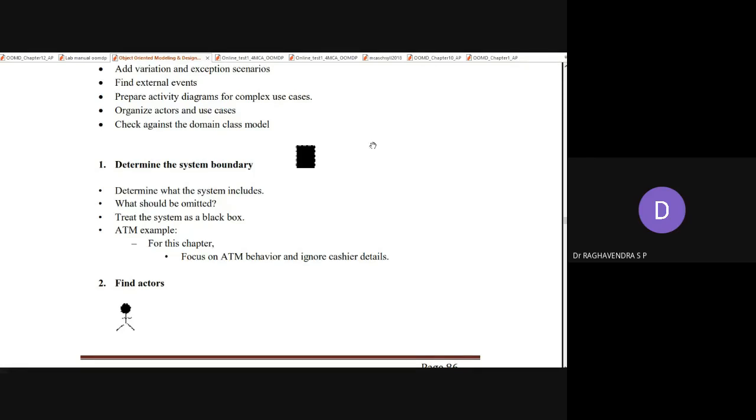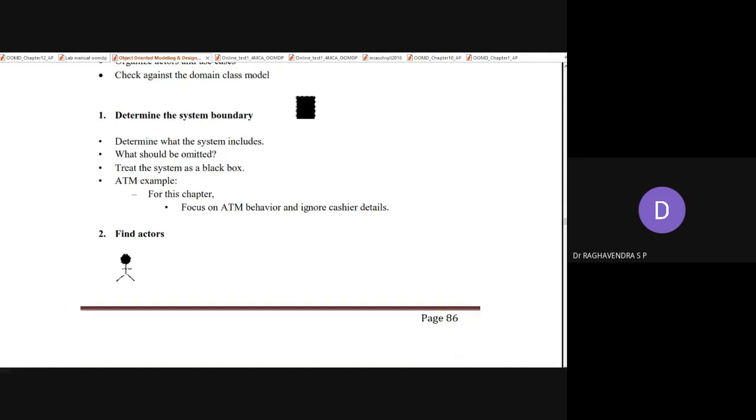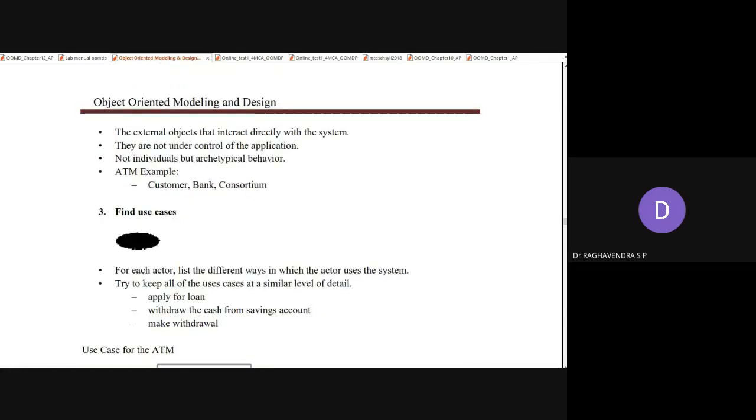I have admitted. The next one, we have to always consider the behavior of the ATM machine, not a cashier, because the cashier is a legacy concept. So next, once you identify the boundary, the next one is identify the users in the form of actors. What kind of actors are we going to deploy?